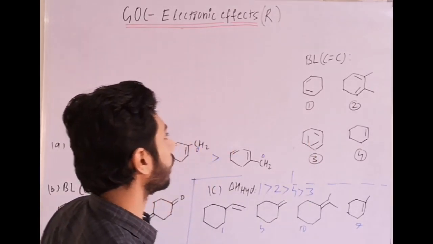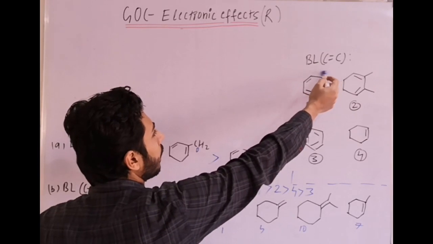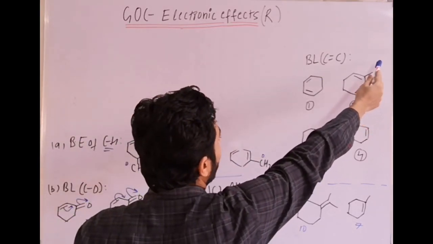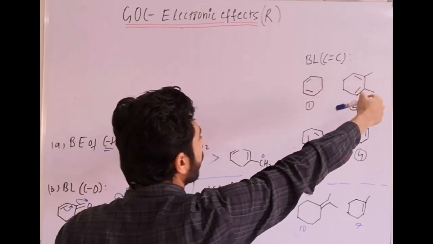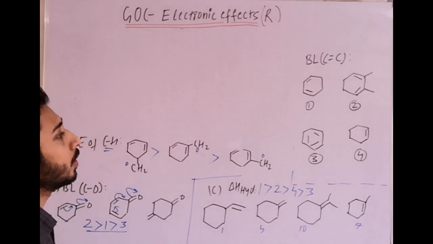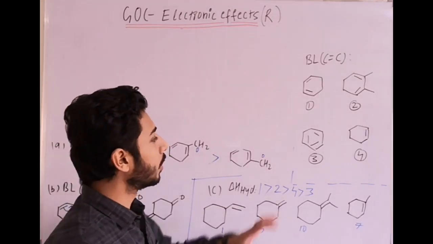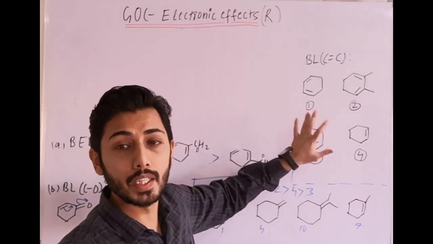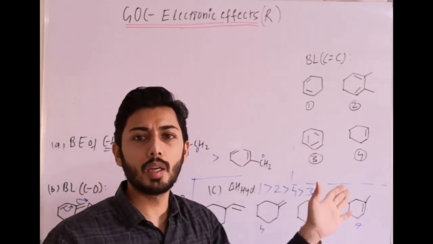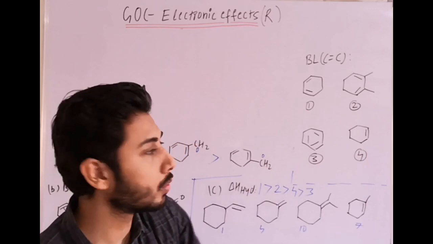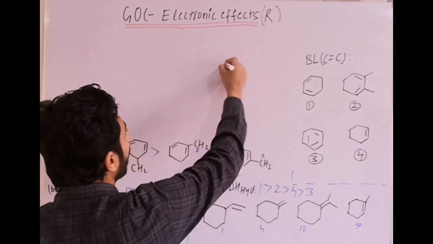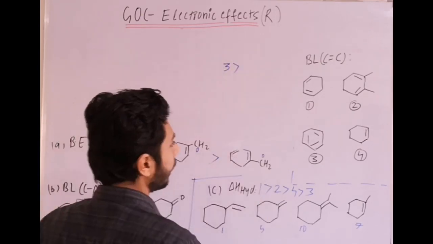So in the first one, hyperconjugation, how many? 4 alpha hydrogens and a conjugated system. In the second one, hyperconjugation, 10, and conjugation. The third is aromatic, the fourth only hyperconjugation. So among them, due to aromaticity, it has maximum delocalization of double bonds, maximum resonance or conjugation. So bond length should be maximum for the third one.